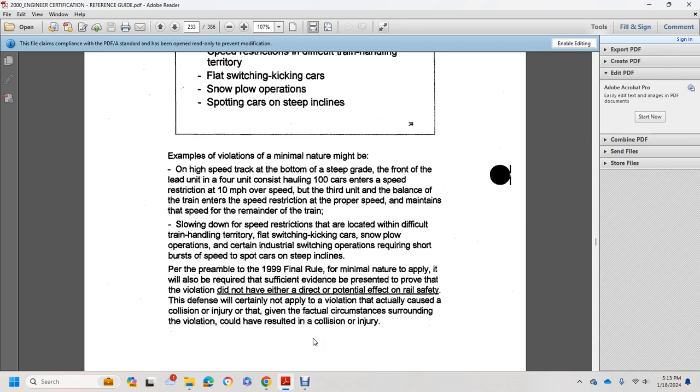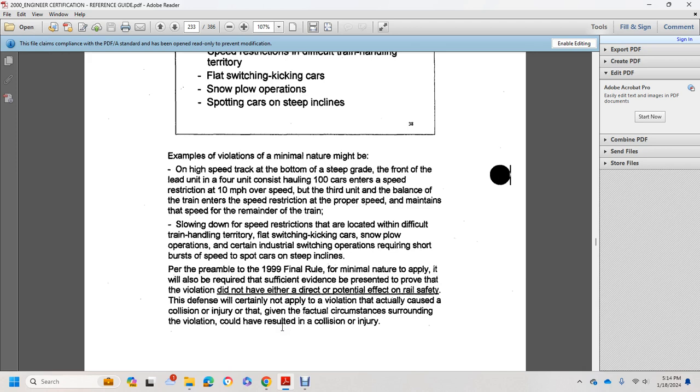The train enters the speed restriction at the proper speed and maintains the speed with the remainder of the train, slowing down to the speed restrictions. Difficult train handling territory includes switching, kicking cars, snow plowing operations, and certain industrial switching operations that require short bursts of speed to spot cars on steep bank inclines.